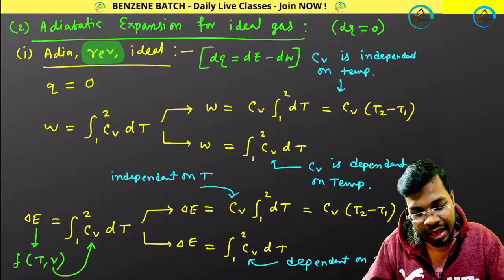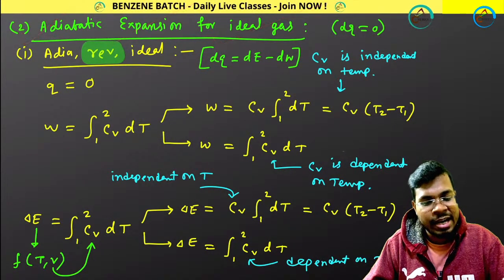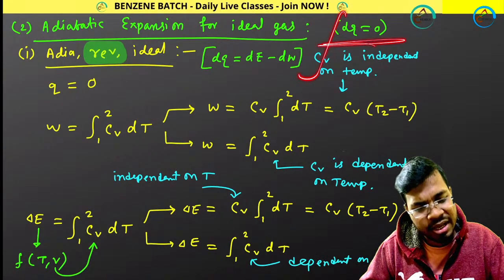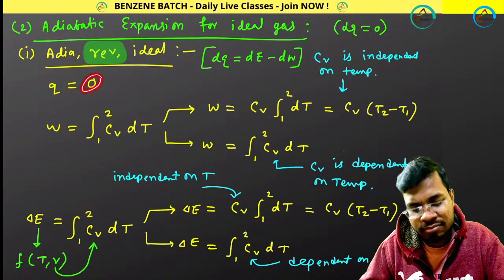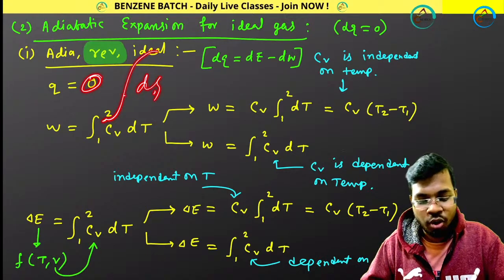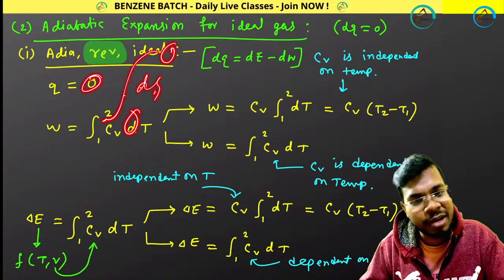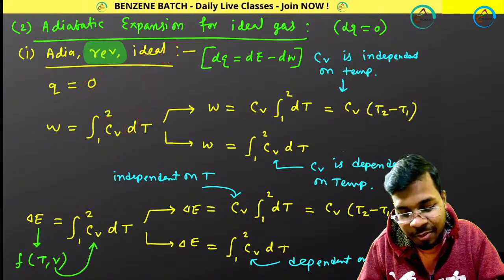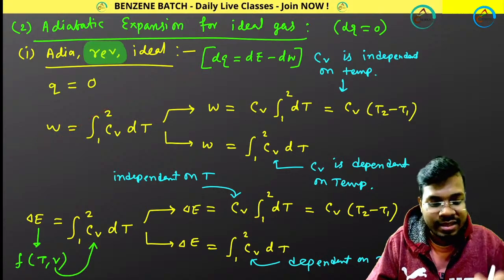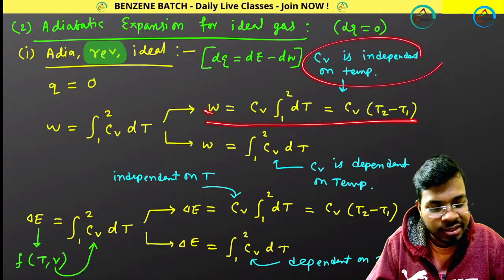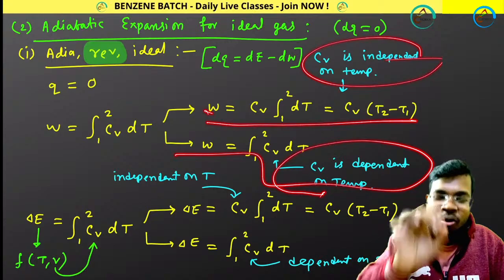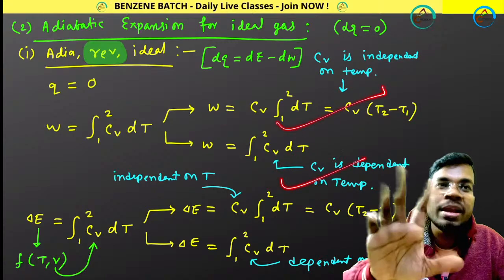Coming to adiabatic expansion for ideal gas. Adiabatic means dq will be 0 every time. So first of all, dq is 0. If you do integration, as it is a path function, it will become 0. Whatever limit you are putting doesn't matter, because it is a path function. So for adiabatic expansion, q becomes 0. For W, two cases: Cv independent of temperature, and Cv dependent on temperature. Nothing to worry, today I will be giving you this kind of example in the numerical section.